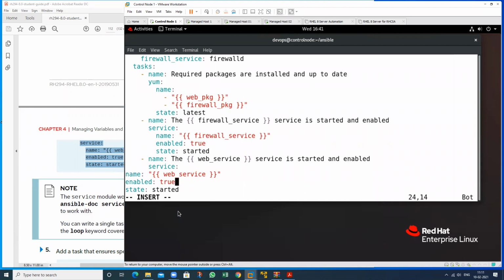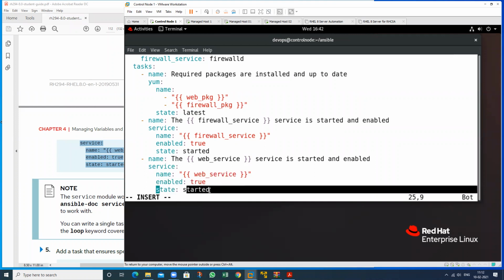So this is my service module, and this is the name, enabled, state. So this is my service module. This is my name, web_service, enabled true, state that is started.